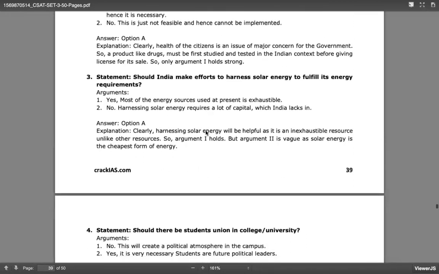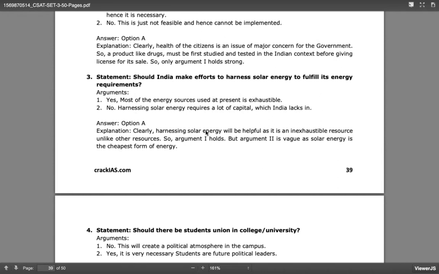So third question, should India make efforts to harness solar energy to fulfill its energy requirements? So it is yes, most of the energy resources used at present are exhaustible. No, harnessing solar energy requires a lot of capital, which India lacks. So here, most of the energy resources used at present, what are the exhaustible energy resources?